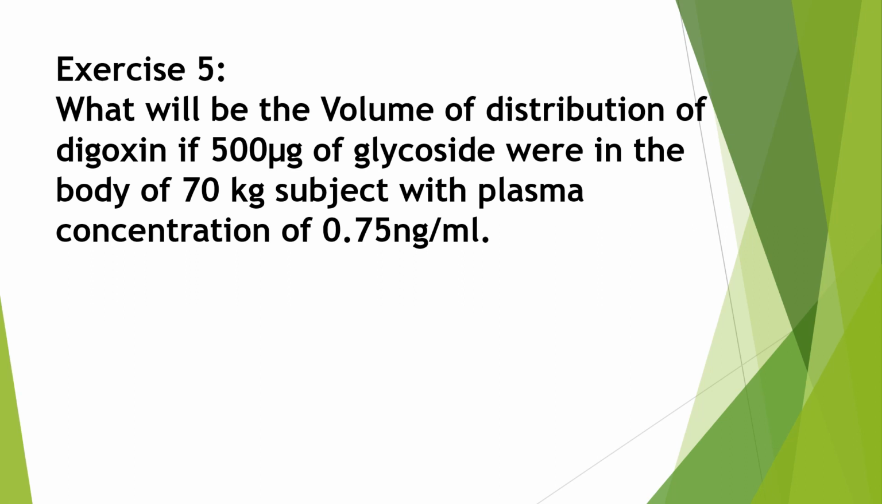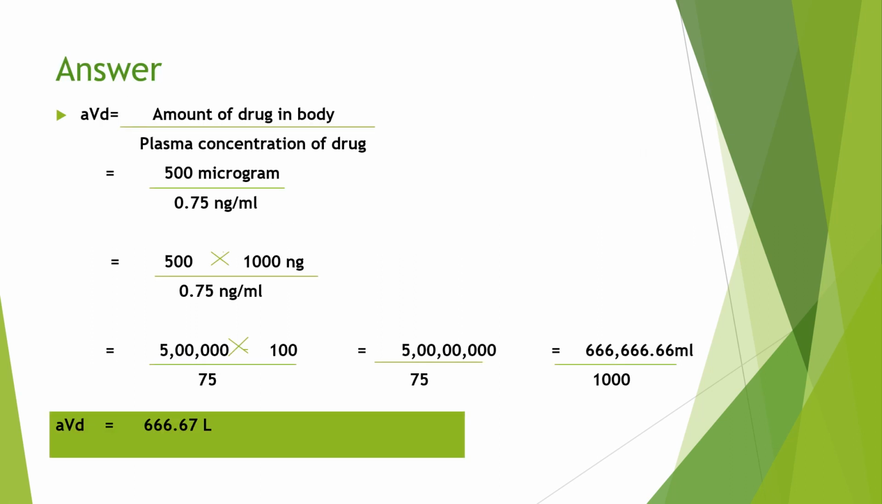Volume of distribution is equal to amount of drug in the body divided by plasma concentration of drug. So this is the formula for apparent volume of distribution. Apparent volume of distribution is equal to amount of drug in the body divided by plasma concentration of drug. Here 500 microgram is the drug which is present in the body and 0.75 nanogram per ml is the plasma concentration of digoxin.